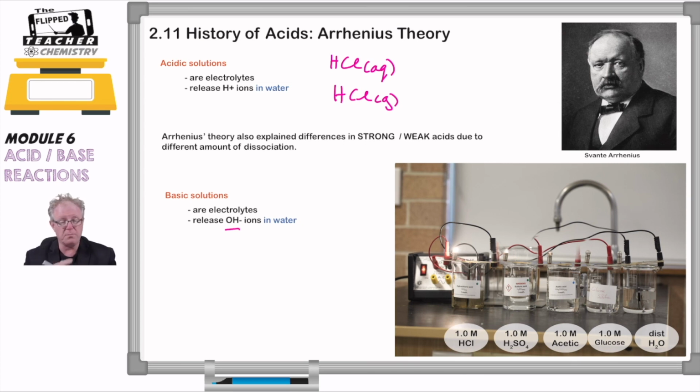We can see this here. I've got a picture up here that I did in the lab. It's a composite picture, so I took multiple pictures together to show you that we have 1 molar HCl. Switch to the laser. So we have 1 molar HCl, you can see that it is bright. Then we have 1 molar sulfuric acid, not as bright, interesting, we'll talk about that later. Then we have 1 molar acetic acid, which is very, very dim. And then of course we have no conductivity for glucose solution, and no conductivity for distilled water.